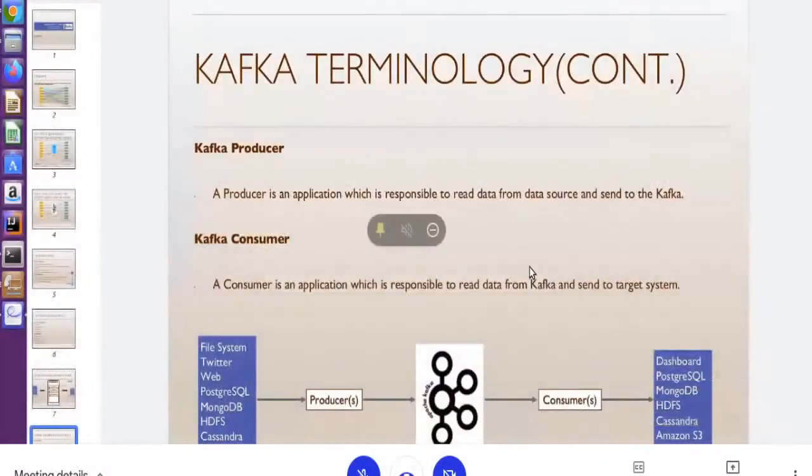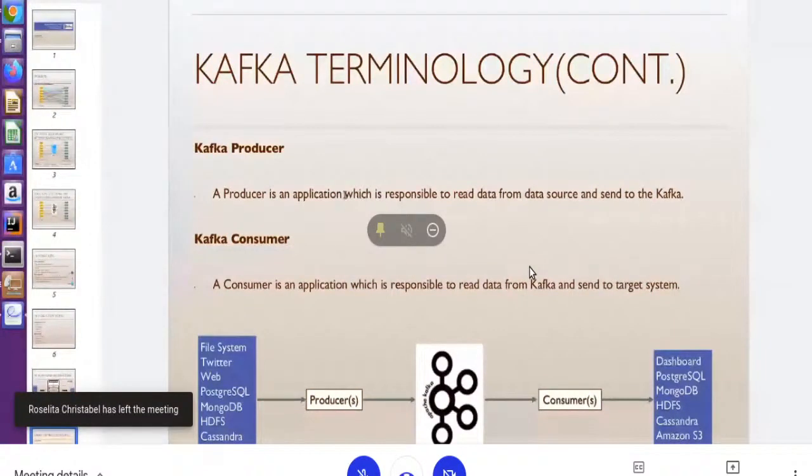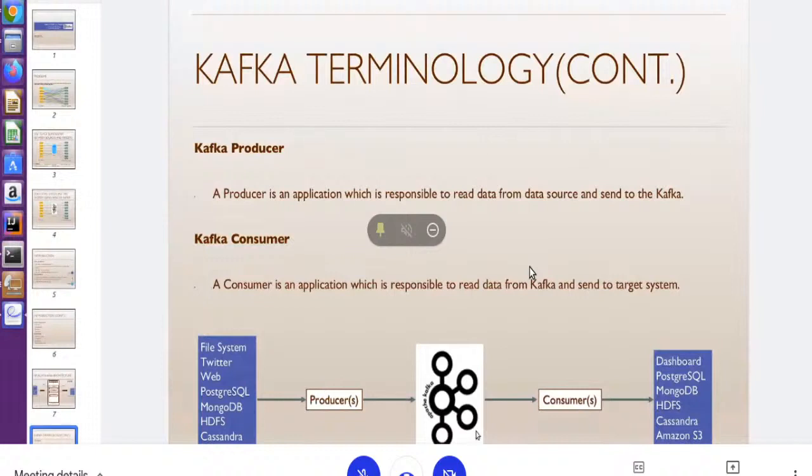Now let's understand some terminology here. Kafka producer, as we said, is an application responsible for reading the data from the source and writing into Kafka. Kafka consumer is also an application which is responsible for reading the data from Kafka and sending it to the target system.